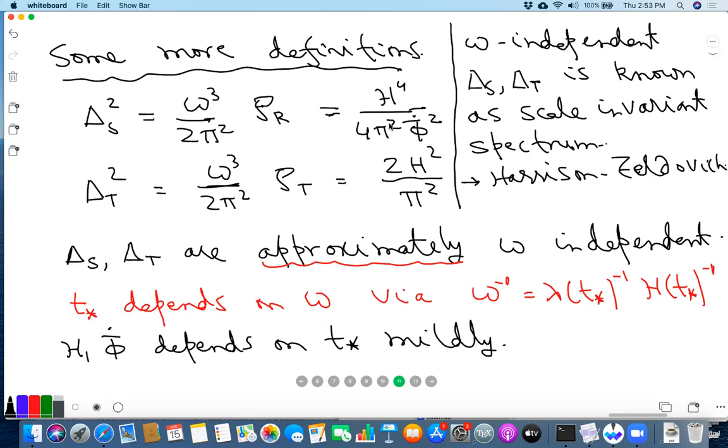Sir, in the definition of delta square, you absorb omega cube because you wanted to study fluctuations at physical distance scales. Is it? Yeah, you can motivate it that way. But basically what we'll see is that this is the combination that enters naturally in the CMB spectrum.